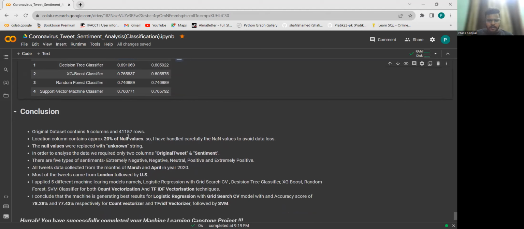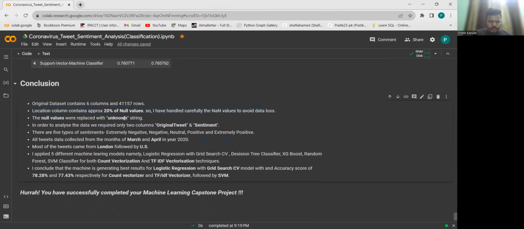There are some conclusion points over here: the size of the data set we first encountered, and then how we encountered the null values and how we handled them.